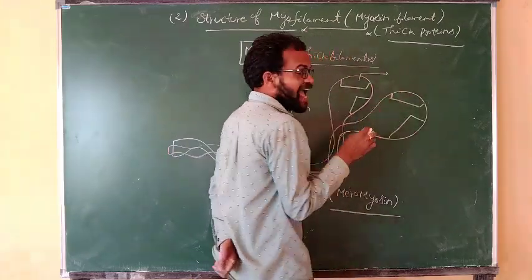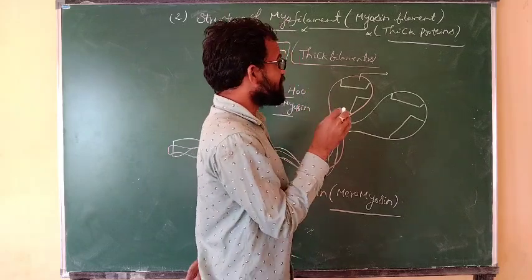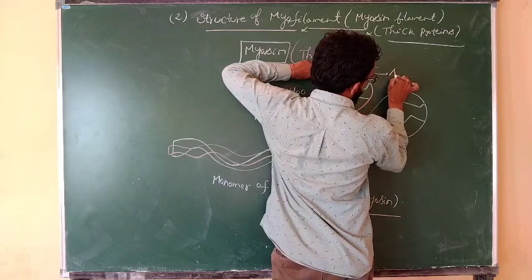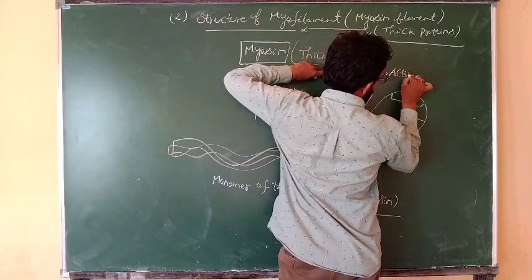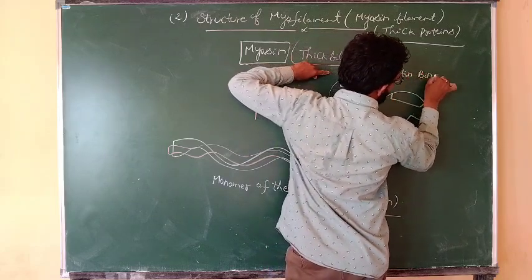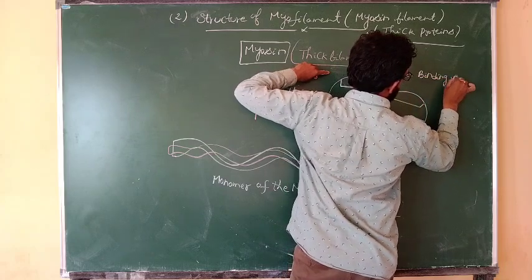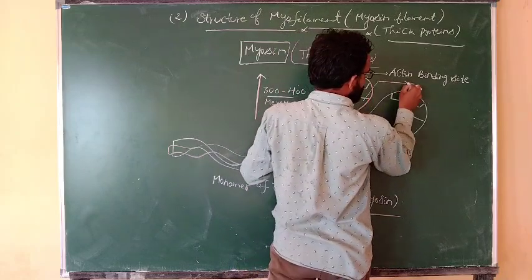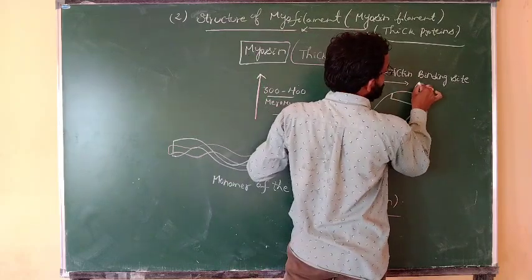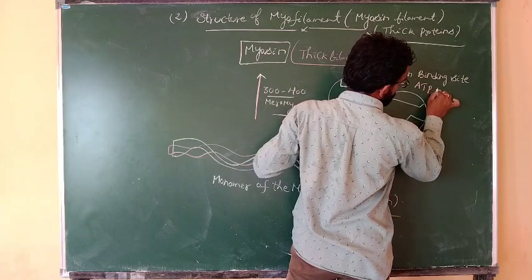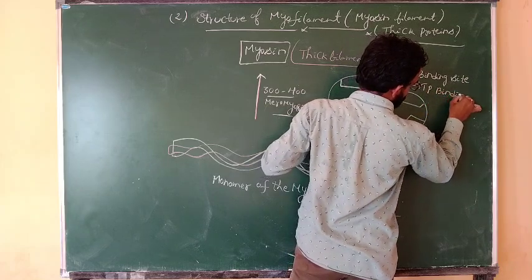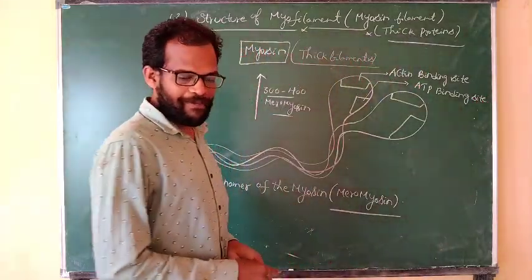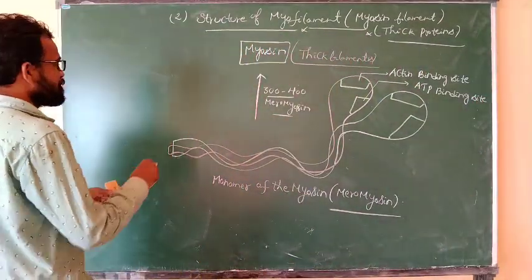It is the actin binding site, the active site of the actin binding. The second important site is the ATP binding site.